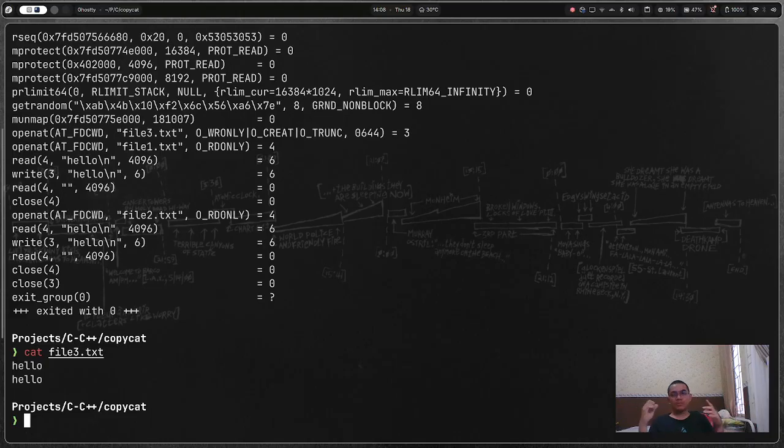What about multiple output files? I could do that too. Yes, I could do multiple output files as well. Alright, so